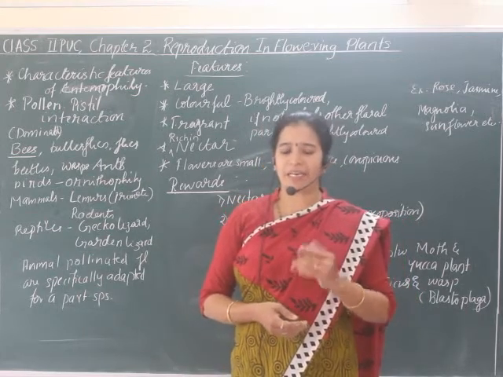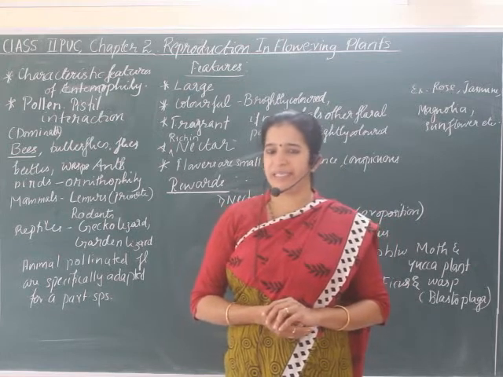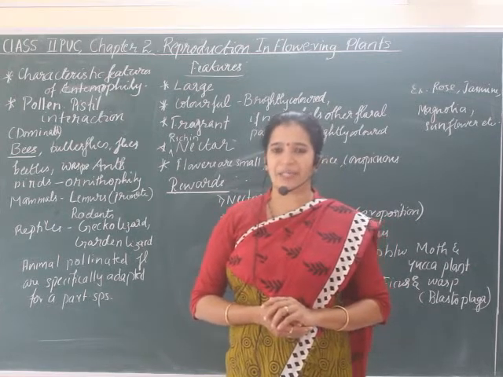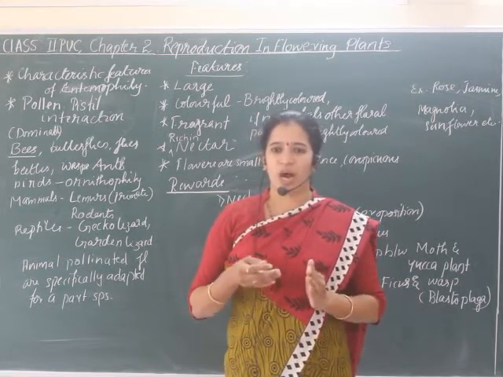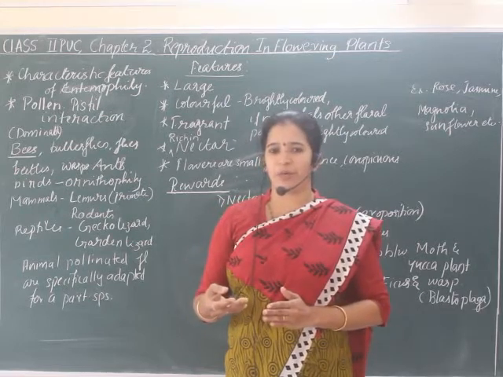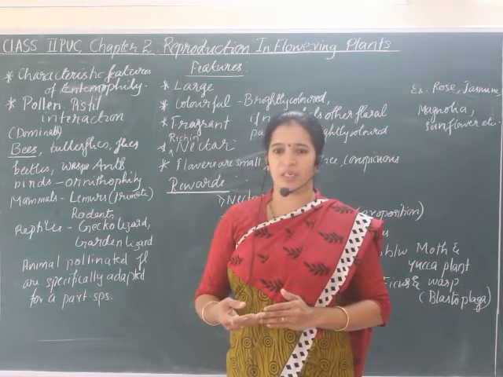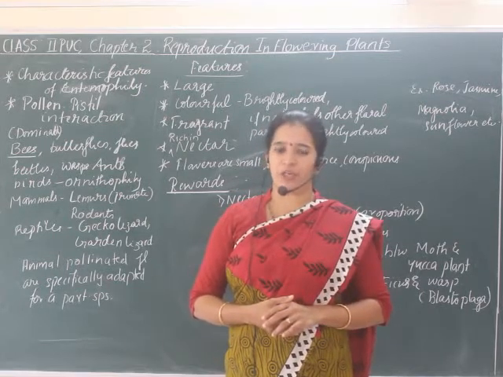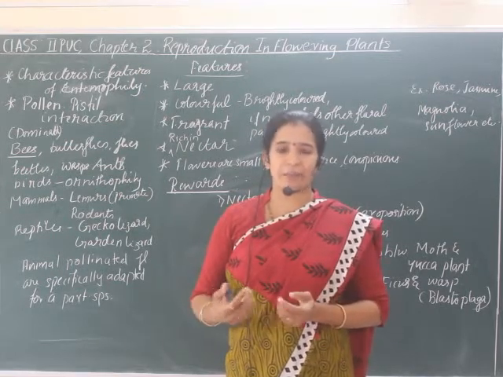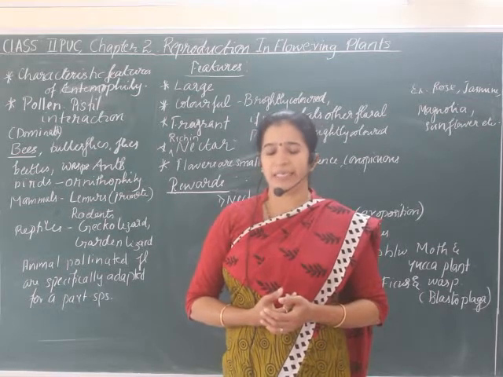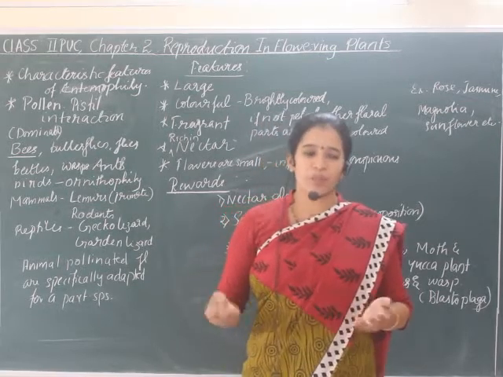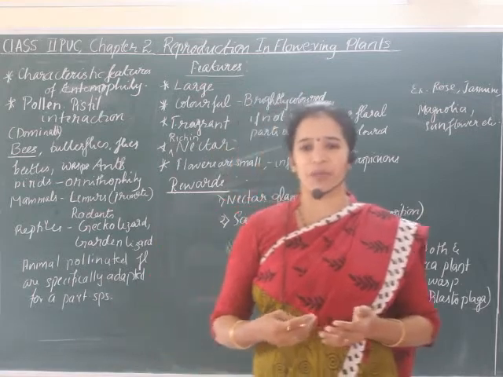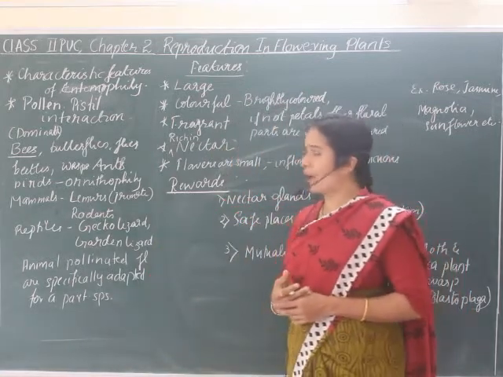First of all, let me revise some of the topics we have learned. We have already understood how the development of the male gametophyte and female gametophyte occurs. Then we understood the kinds of pollination. As these two gametes are immotile, or immovable, they have to be brought together by a mechanism called pollination.